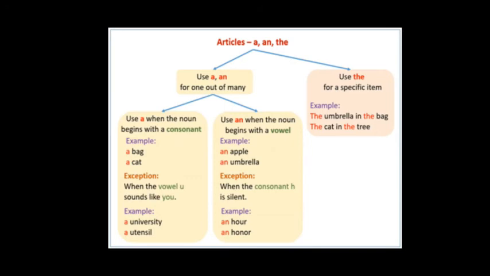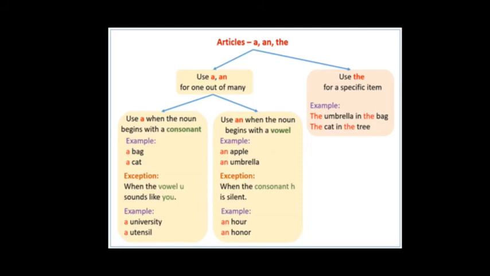An. Okay, there are some exceptions, children, like when the vowel u sounds like y-o-u. Suppose there is the word university. It starts with the letter u, but the sound that comes is y-o-u.